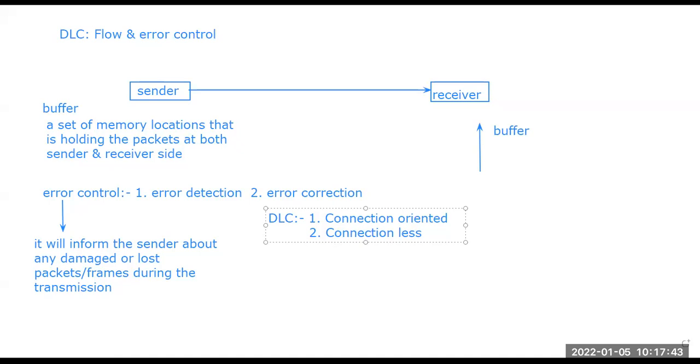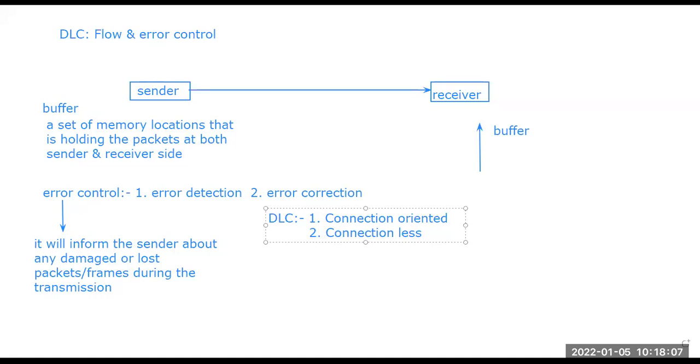So the frames that are sent from the sender side via this connectionless protocol do not have any type of number or any type of order. Getting out from the sender node, a frame can travel through any router, any switch, hubs, any particular path, and it can reach the receiver side.